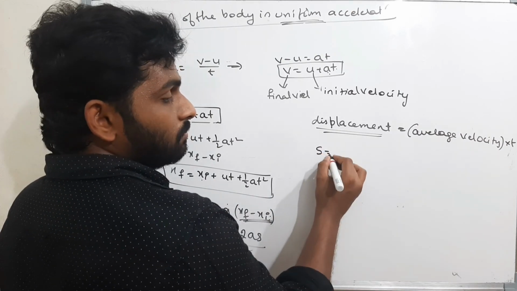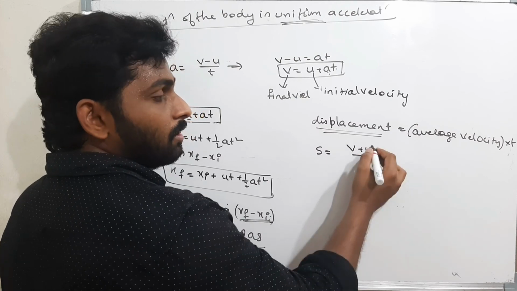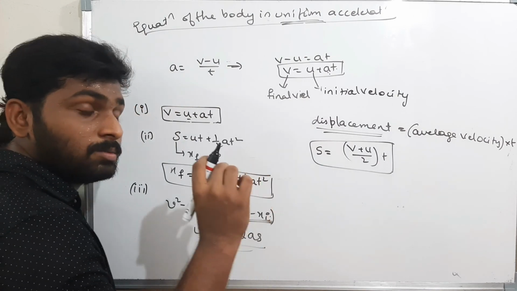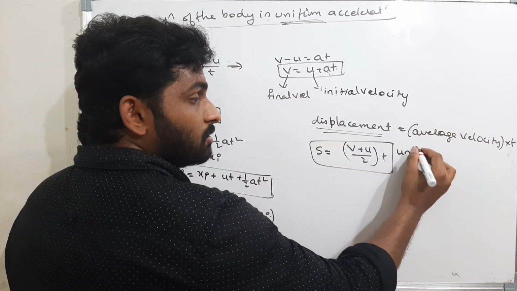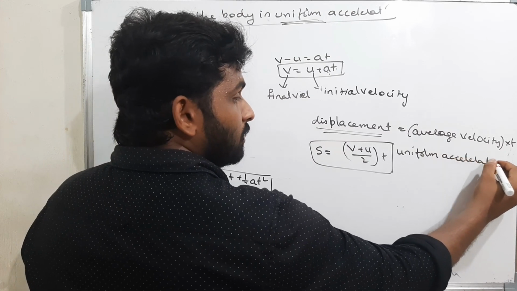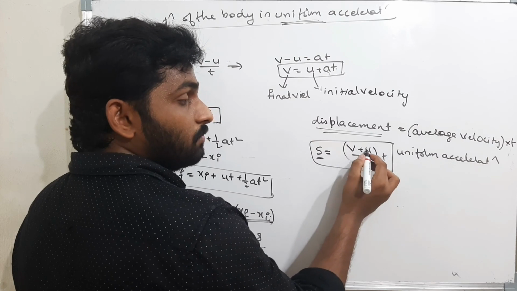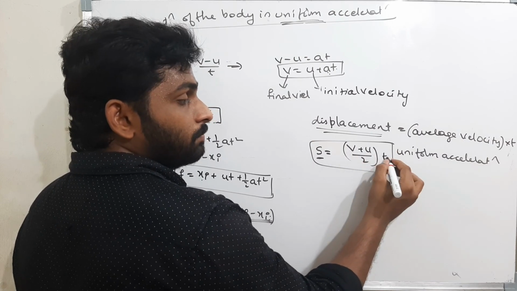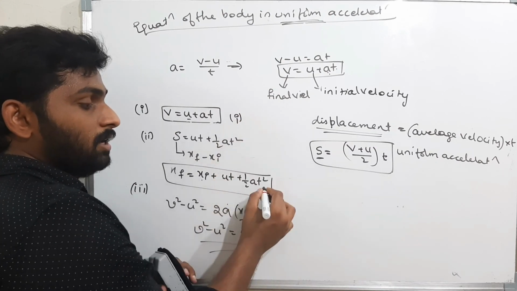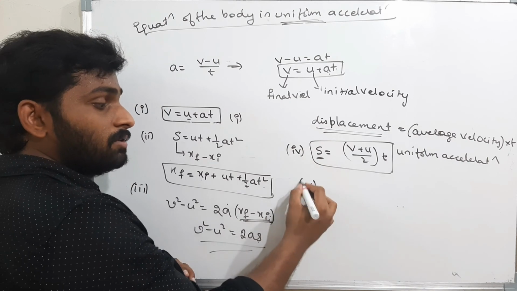Displacement s is equal to average velocity, which is final velocity plus initial velocity by 2, into time. Please remember this formula: s is equal to u plus v by 2 into time. First equation, second equation, third equation, fourth equation, and last, fifth equation.